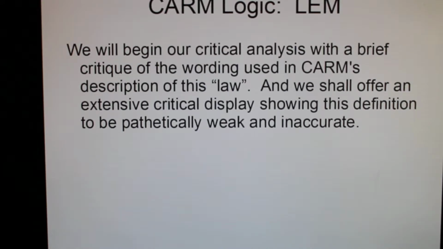We will begin our critical analysis with a brief critique of the wording used in CARM's description of this law. We shall then offer an extensive critical display showing this definition to be pathetically weak and inaccurate.